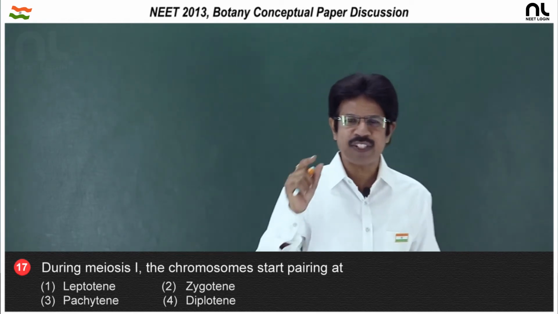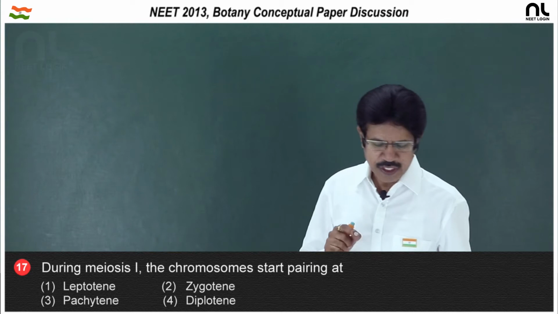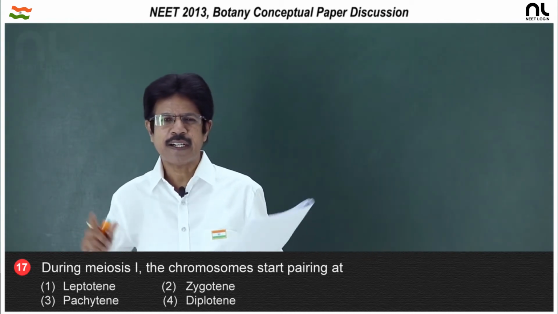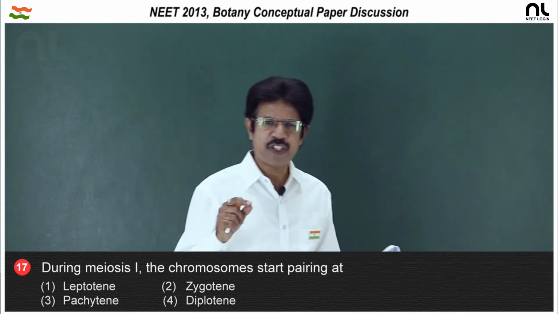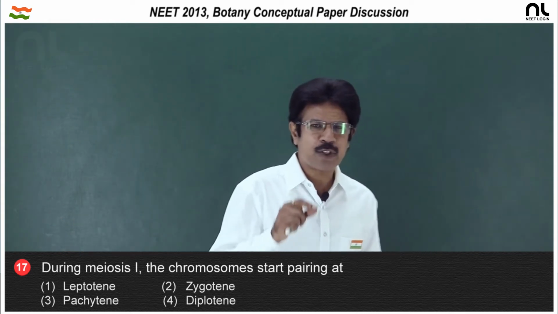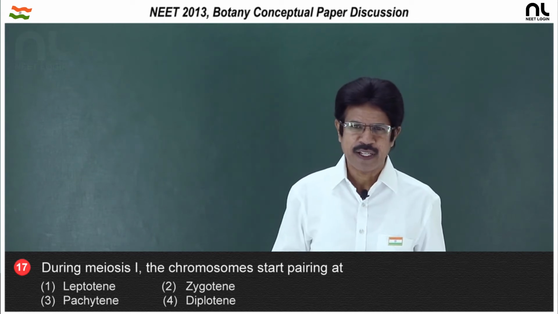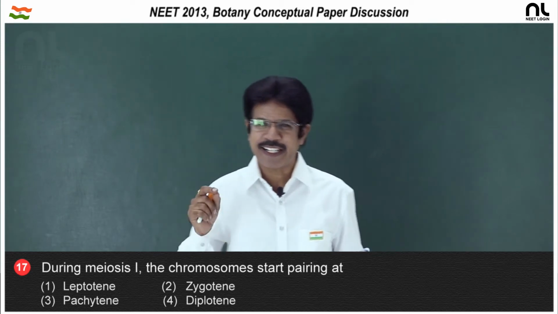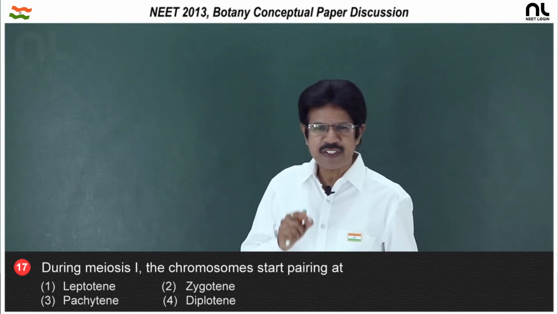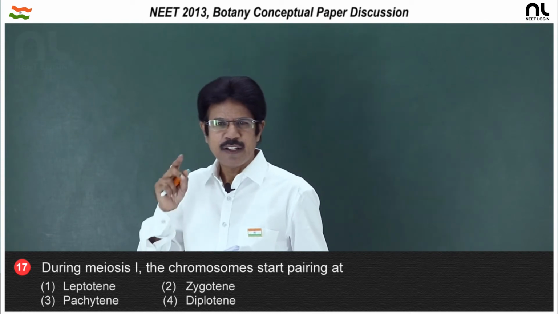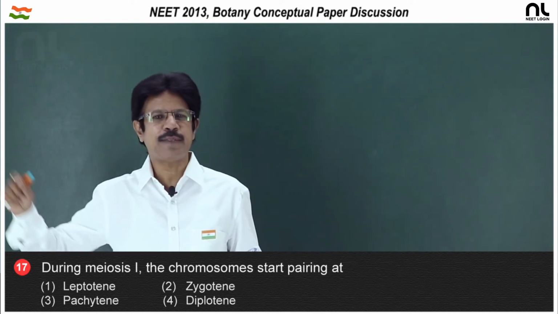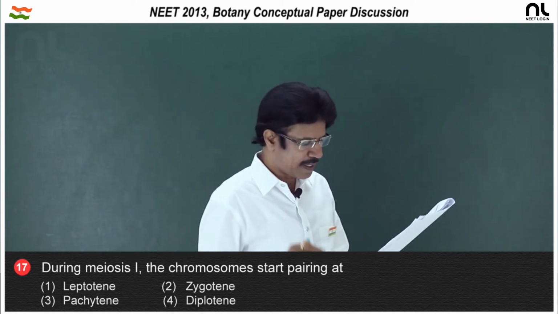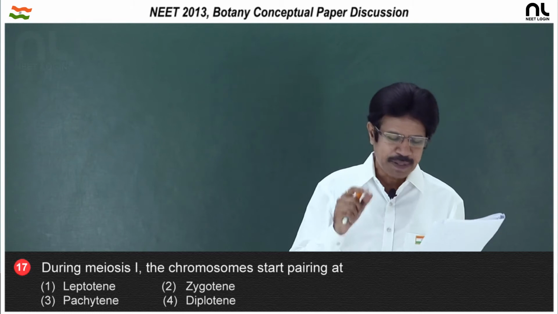There is a gradual visibility of the chromosomes in leptotene throughout the stage, because compaction is continuous. Second, the zygotene, and pairing of the maternal and paternal chromosomes occurs in zygotene. This selective pairing is called synapsis. It results in a homologous pair, called a bivalent or a tetrad. The tetrad stage, with the 4 chromatids, is clearly visible in the next stage, the pachytene. So, synapsis occurs in the zygotene, that is the pairing.